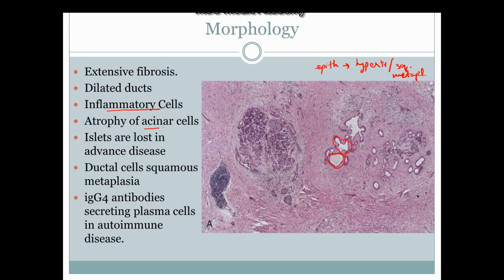The atrophy of the acinar cells occurs definitely due to the repeated injuries. So the islets of Langerhans are lost in advanced disease. This is a spared islet of Langerhans which might be functioning properly. The ductal epithelium has been replaced by squamous metaplasia, and in case of autoimmune pancreatitis, IgG4 producing plasma cells are also found in the pancreas.